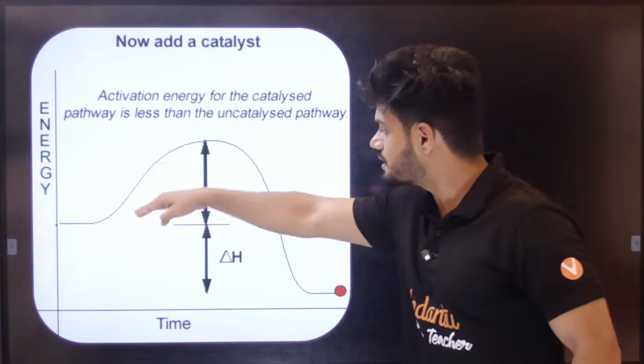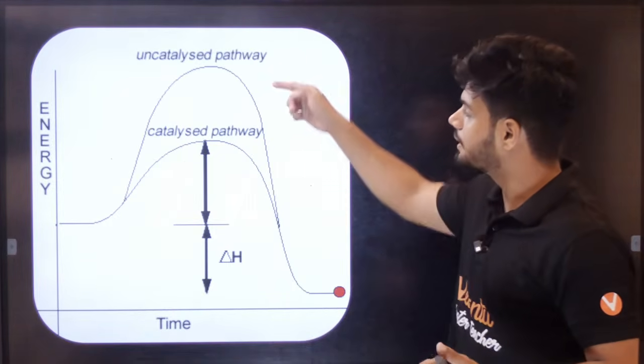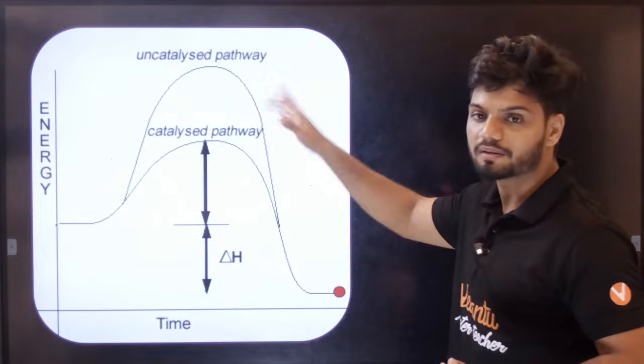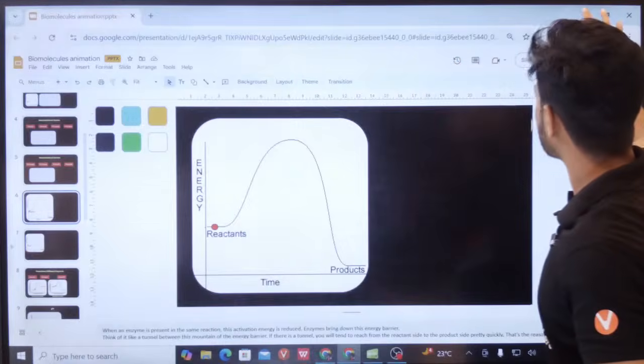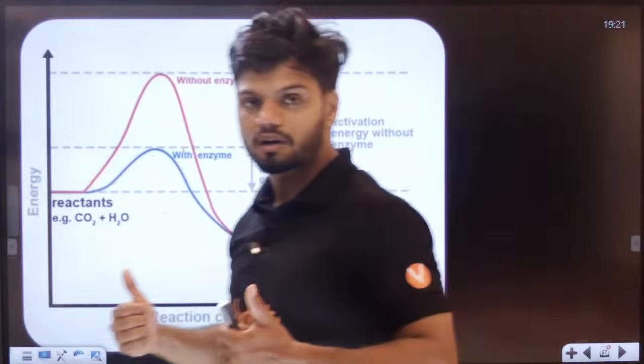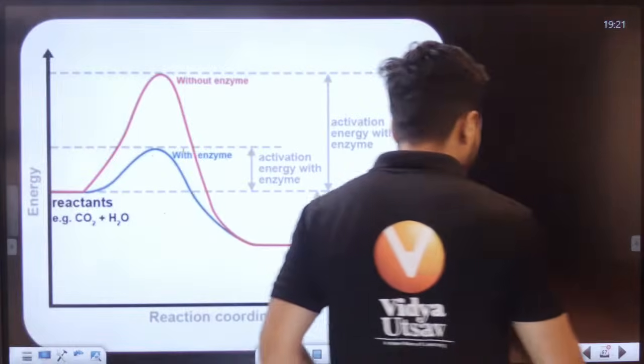So the reactant can easily become the product now. Uncatalyzed pathway, catalyzed pathway. Simple as it gets, students. Is the concept clear to all of you?